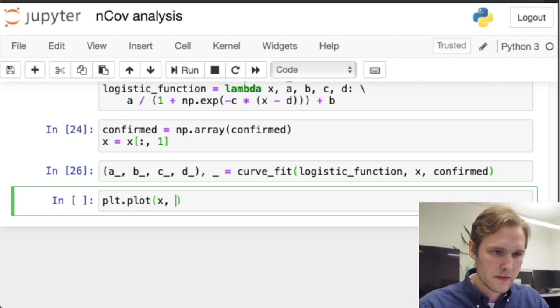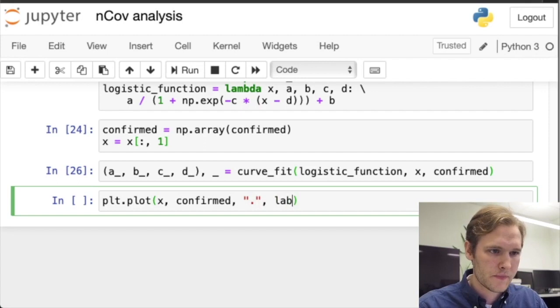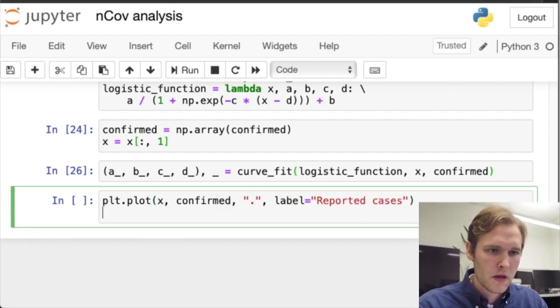So we'll plot the x's versus the confirmed cases. And these are the actual observations, right? So we'll label them the reported cases. And now we want to predict with our fit.